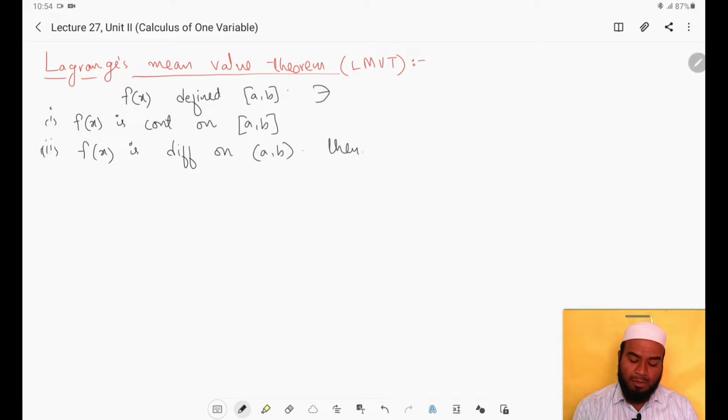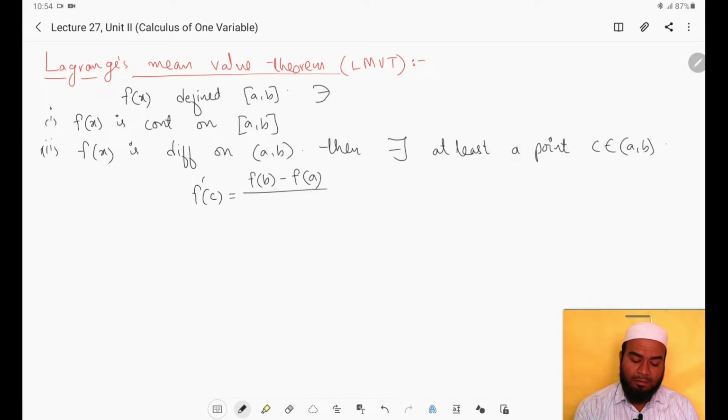Then Lagrange's mean value theorem guarantees that there exists at least a point C in the open interval a comma b such that the derivative of f at that point C is nothing but f of b minus f of a by b minus a, right?